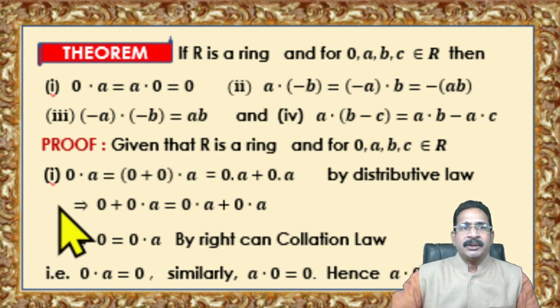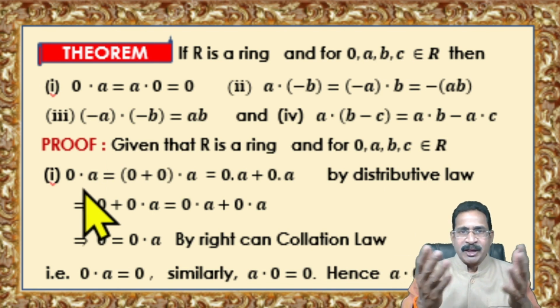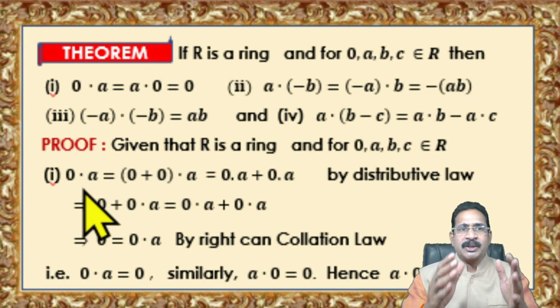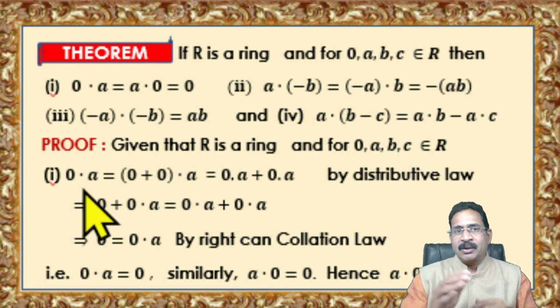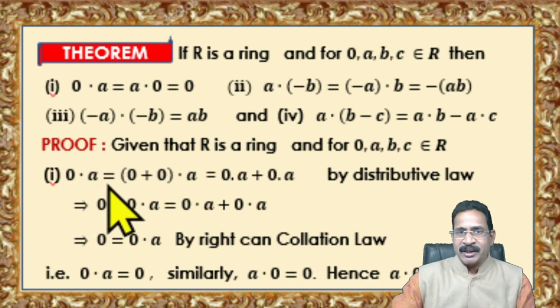Now take 0 into A. 0 can be expressed as 0 plus 0. So (0 plus 0) into A. Now you can apply the right distributive law: 0 into A plus 0 into A. On the left side we have 0 into A, that can be written as 0 plus 0 into A.